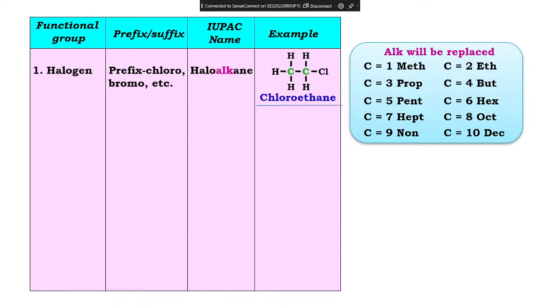Suppose Br is written, what will it be? Bromine. If F is written, what will it be? Fluorine. If I is written, what will it be? Iodine. So iodoethane, fluoroethane. You have to check whether it is single bond, double bond or triple bond. Okay, now tell me for this. Wait a minute, look at this. I'll ask anyone, that candidate should answer it. Yes, Tushar.